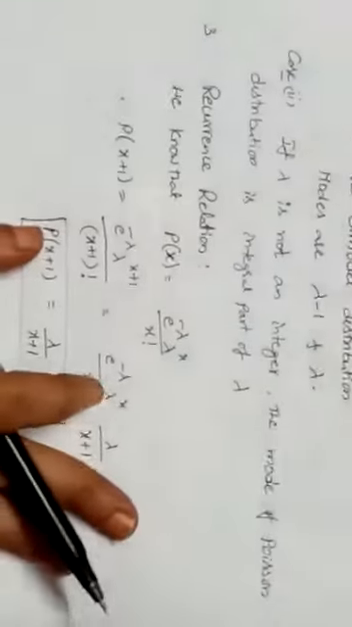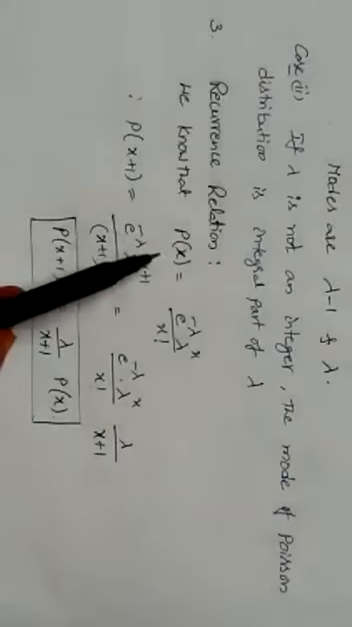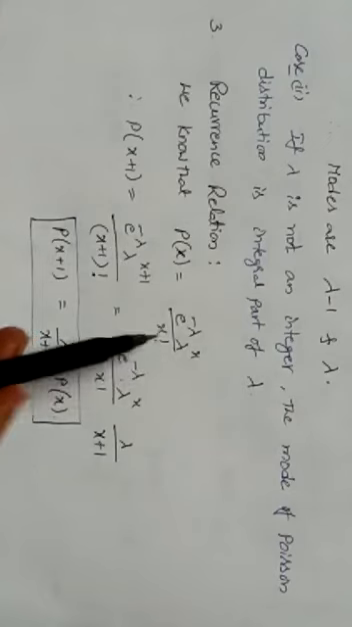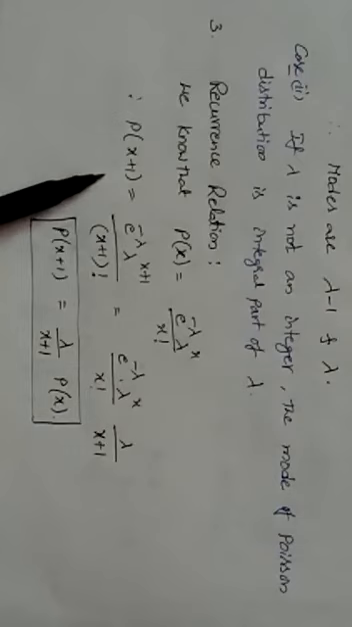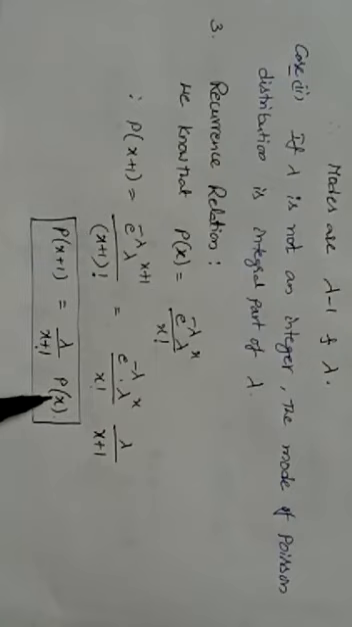Next, coming to the third constant, the recurrence relation. We know that p of x is given directly by the Poisson distribution formula. From that you can define p of x plus 1 as lambda by x plus 1 into p of x. Just simple. That's all.